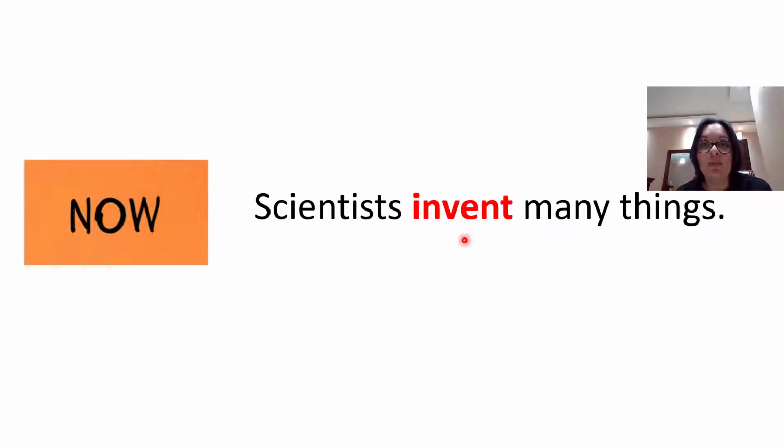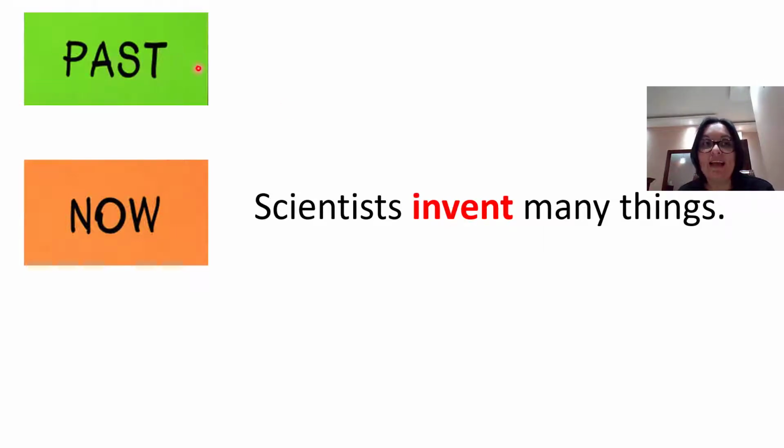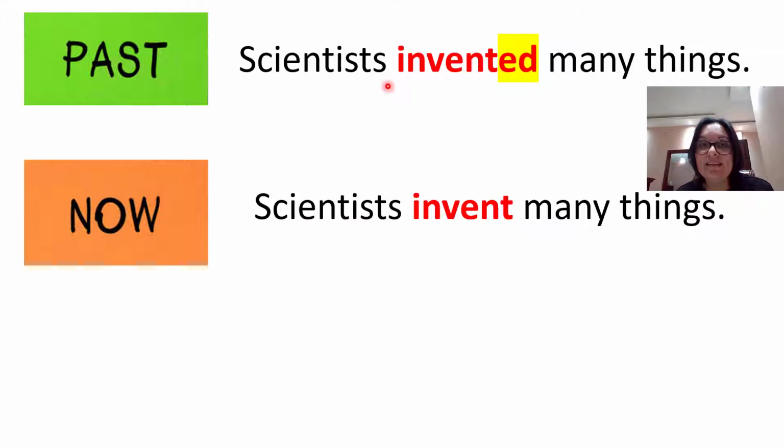Now, how can we make this one in past? In past tense, this sentence would be scientists invented many things. In other words, we add ed, but generally we add ed, not always, okay?